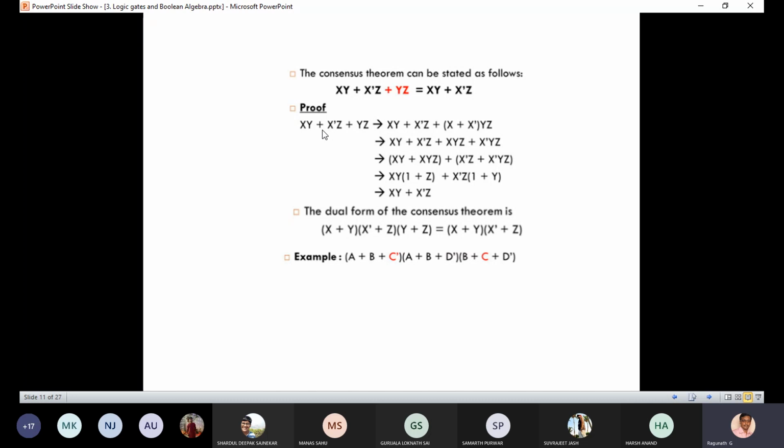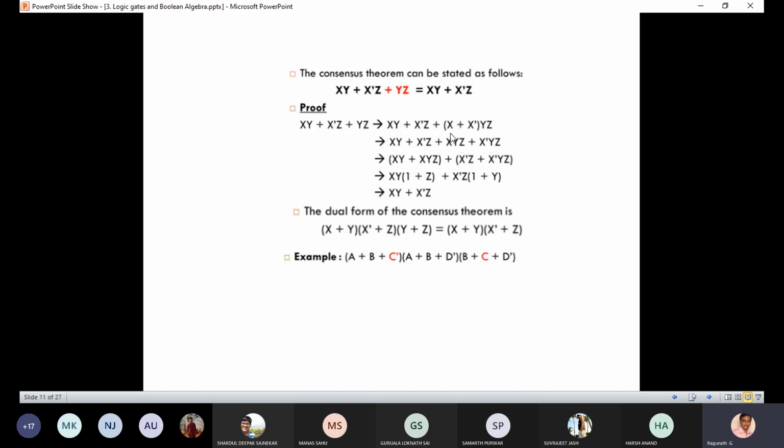Here you can see this xy plus x bar z plus yz, and this can be expanded. Now, is this a 3 variable function or 2 variable or 4 variable? The given problem is 3 variable. In the last term, which variable is left? X. Now you have to take x, because x is in true form in the first term and x bar in complement form in the second term, no? So that's why we are taking the left term. So x plus x bar into yz.